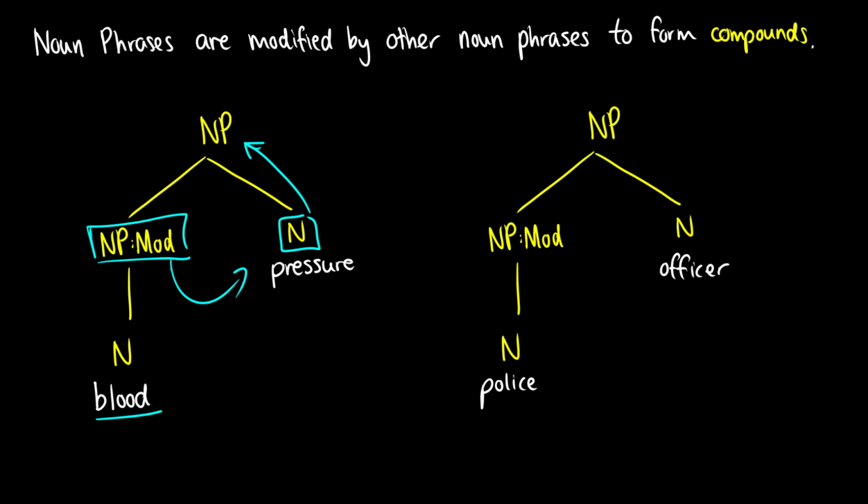Here's another example with police officer. So what are we talking about when we say police officer? The main piece of information is that this person is an officer. Now, what type of officer? Well, police is a noun. It can also be a verb, but in this case, when we build compounds, typically we use the noun form. This noun police builds up into its own noun phrase, and this noun phrase is functioning as a modifier for officer. So it's giving more information. What type of officer are we talking about? Oh, a police officer.